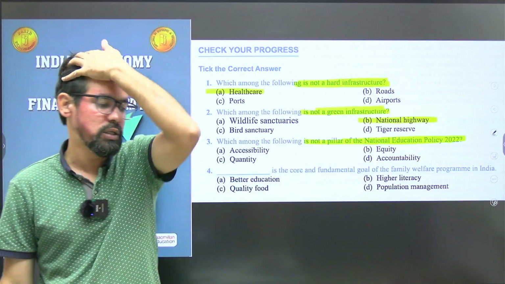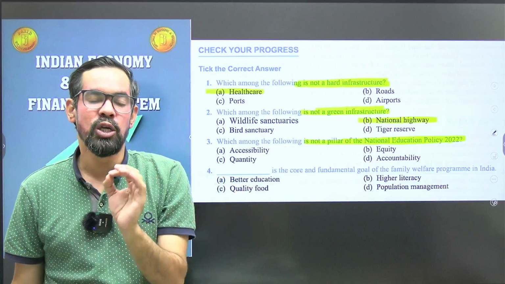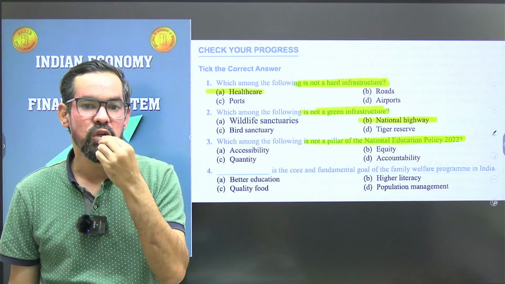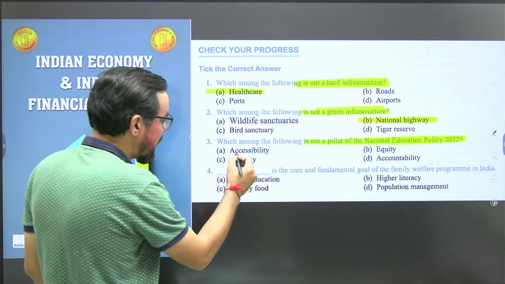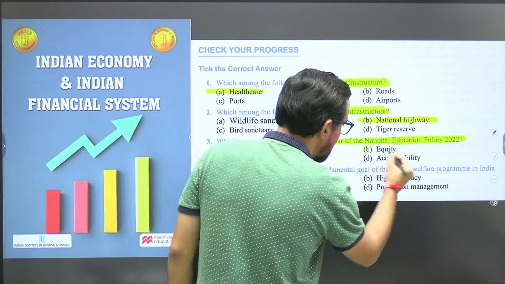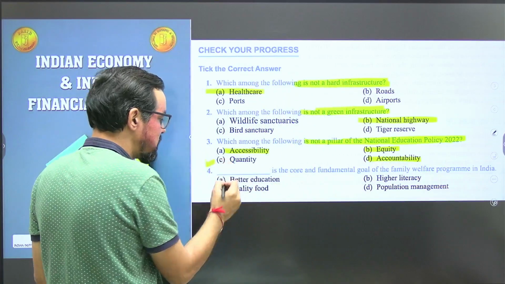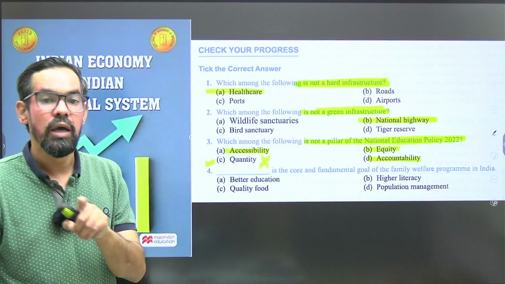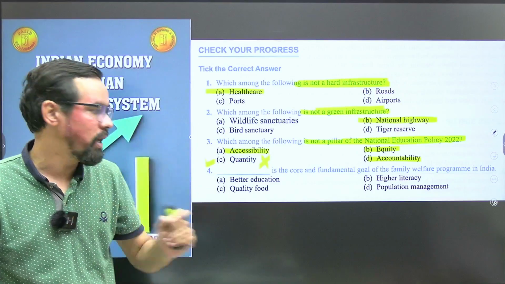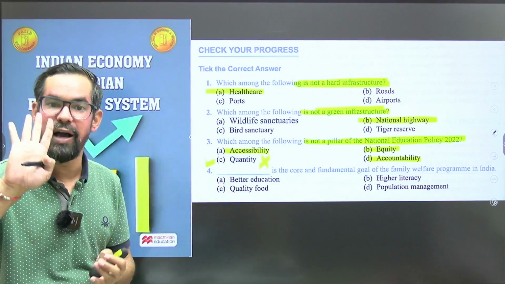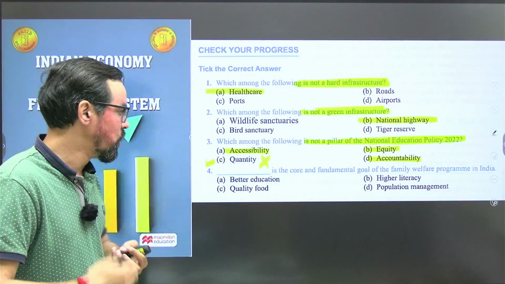Basically this policy was launched in 2020, so there is some mistake, I guess. The National Education Policy 2020 basically has 4 pillars. One is accessibility for all. Another one is equity, and accountability. Okay, quantity is not part of this. It is quality instead of quantity. If there is quality, then all are correct. So we have 4 pillars of National Education Policy 2020, or the new education policy.